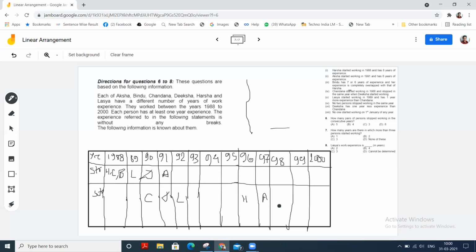And Bindu has 7 or 6 years of experience. So Bindu, if 7 years, then 1995, or 6 years of experience, and her experience is completely overlapped with that of Harsha.